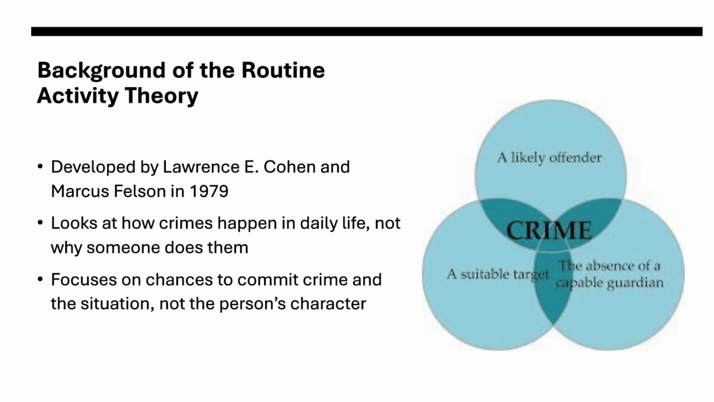I chose the routine activity theory. Some background information on it: it was developed by Lawrence E. Cohen and Marcus Felson in 1979. This theory looks at how crimes happen in daily life, not why someone does them. So it doesn't look at the person's character. It focuses on chances to commit crime in the situation. This picture on the side is showing the chances to commit crime. It's saying that if these three things are present, crime is most likely to happen.